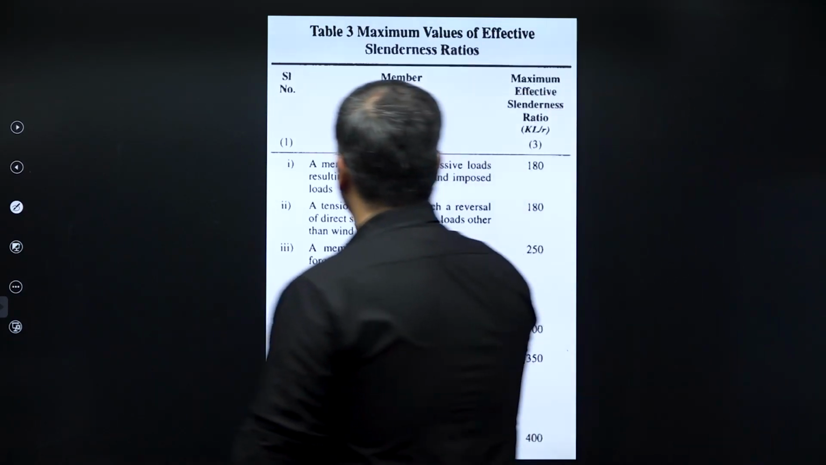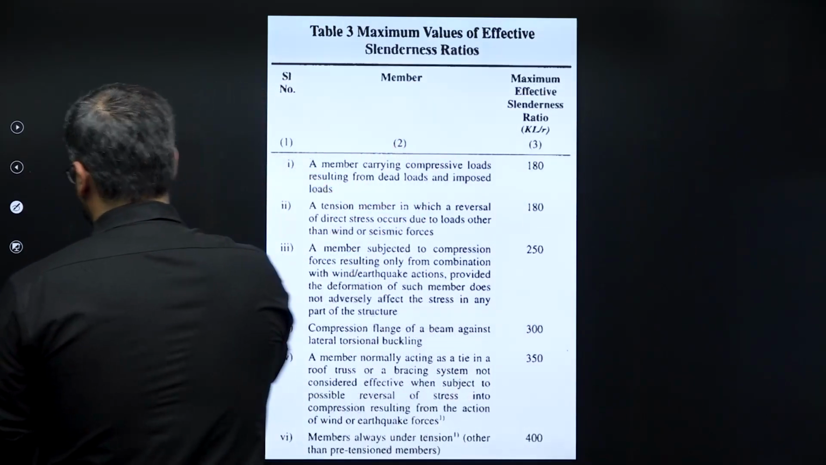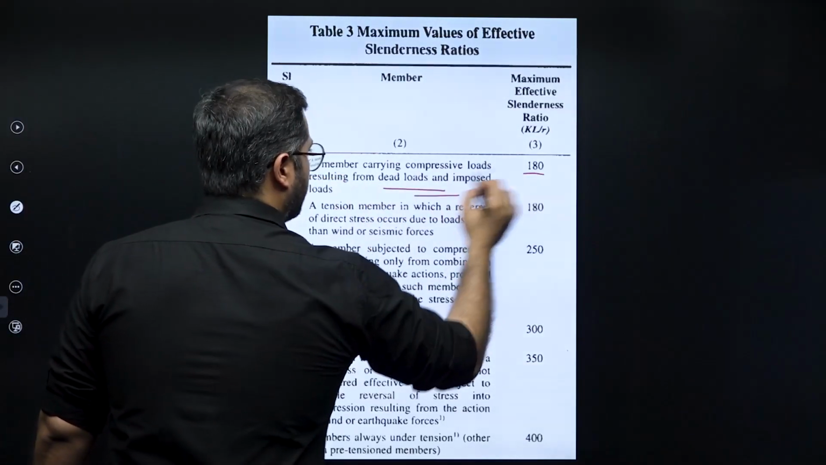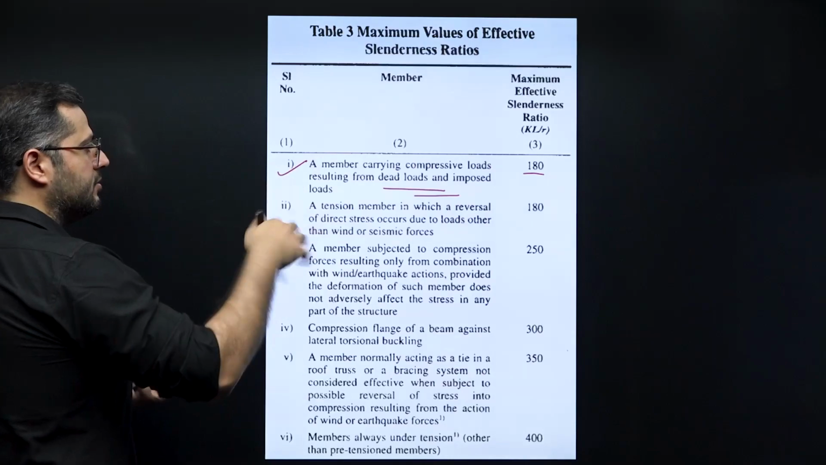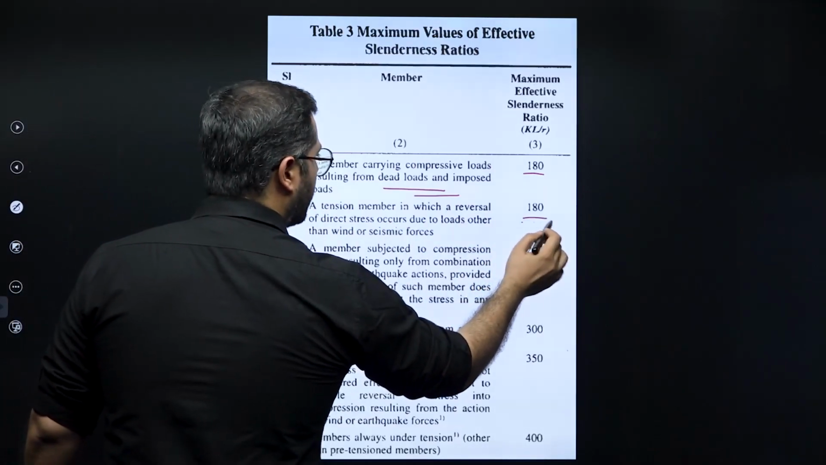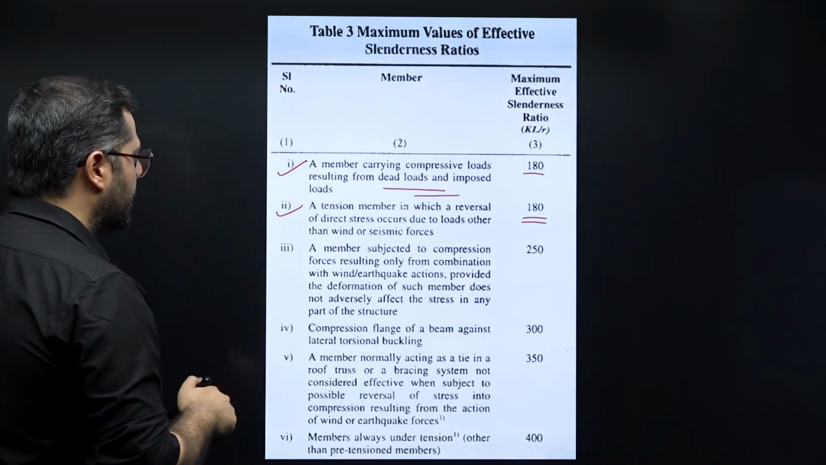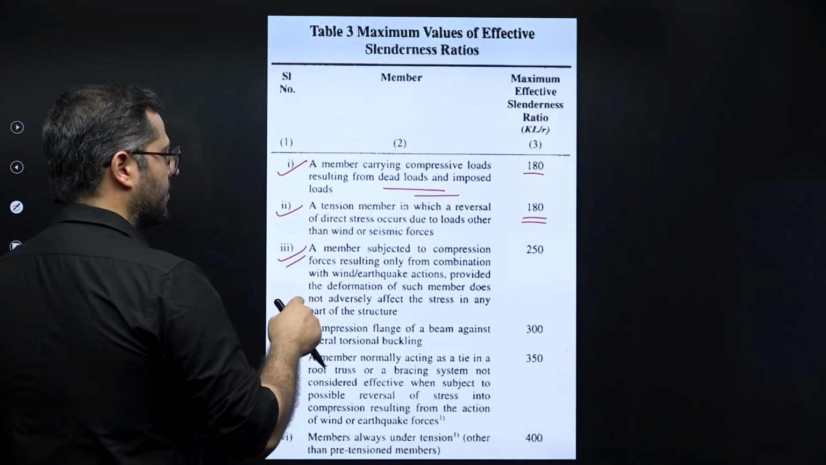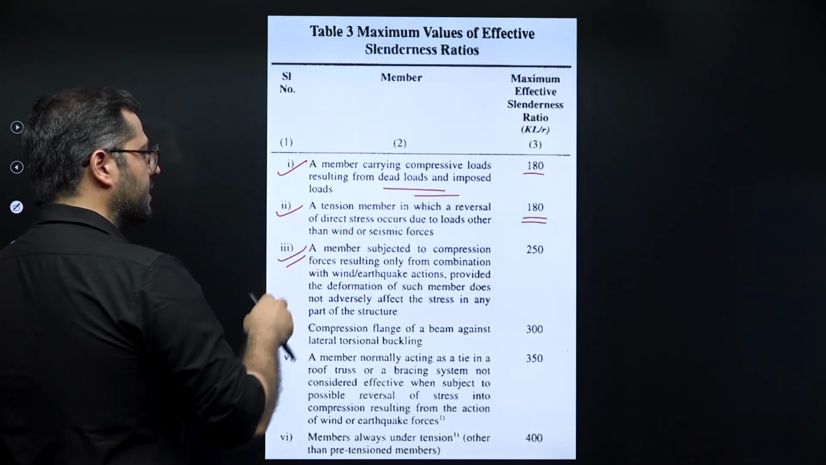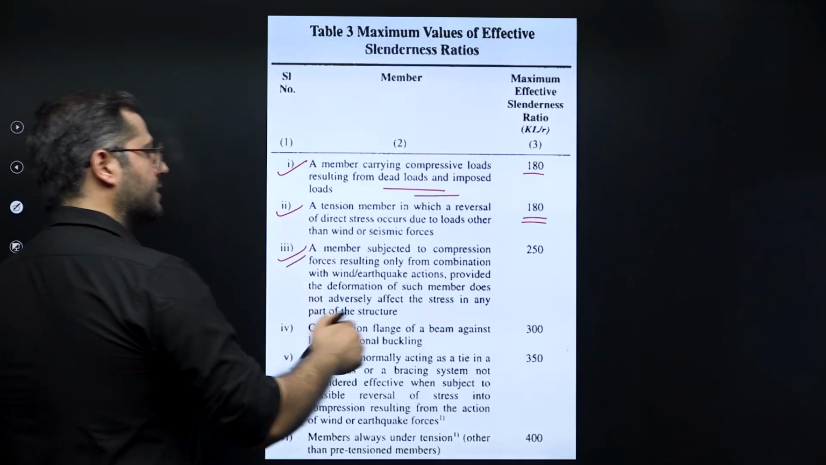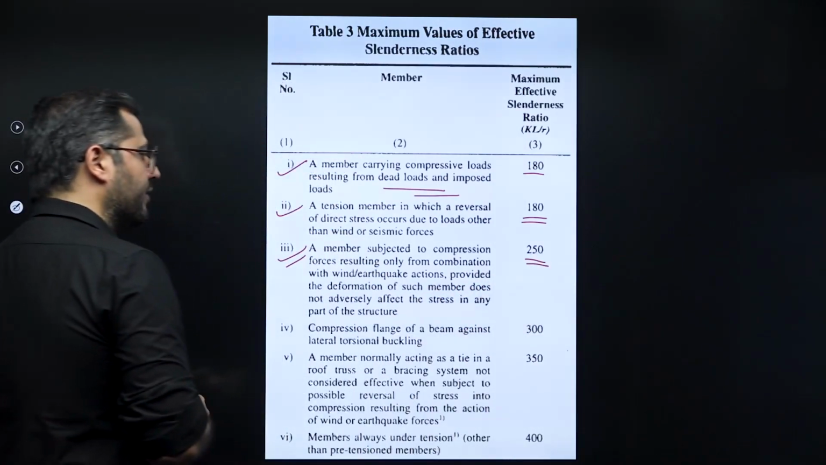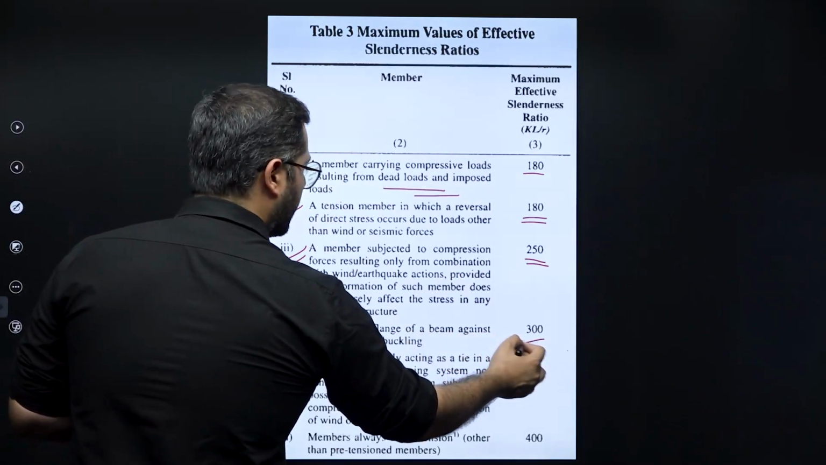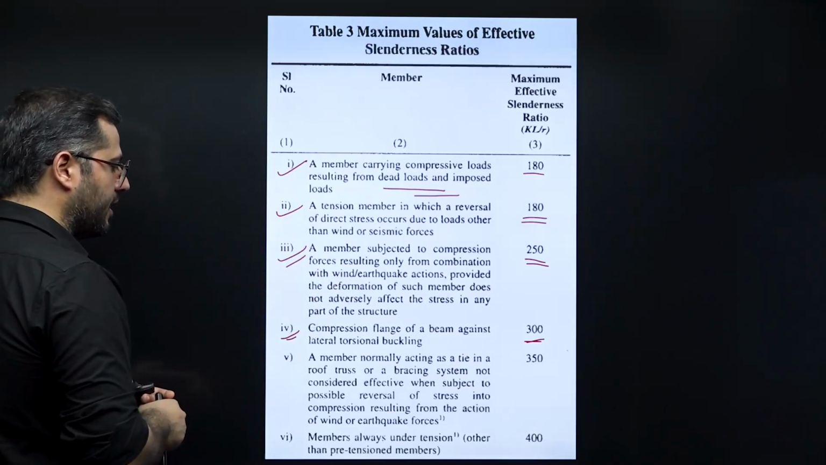For pure compressive members, it is 180. For tension members subjected to reversal of stress, this is again 180. And after that, a member subjected to compressive force, but there is reversal of stress, then it is 250. After this, compression flange, it is 300. Compression flange of beam, it is 300.